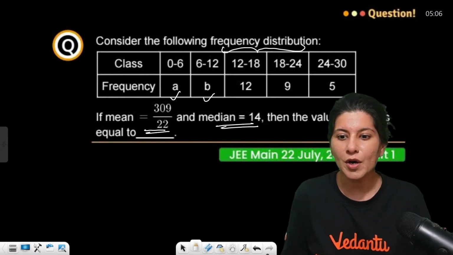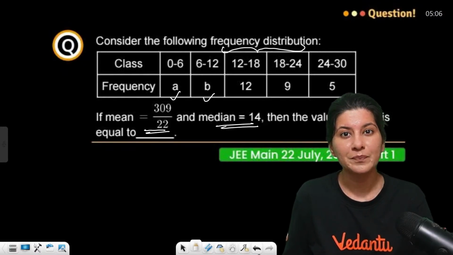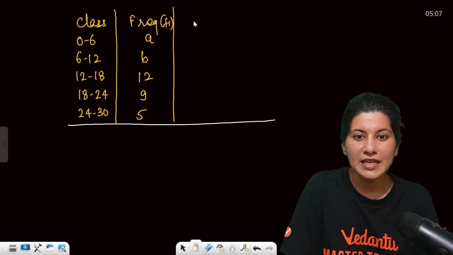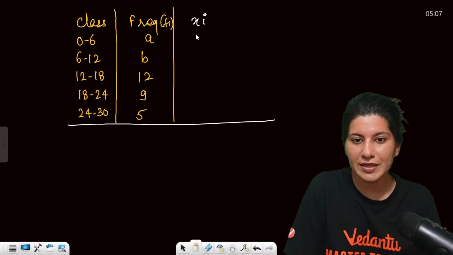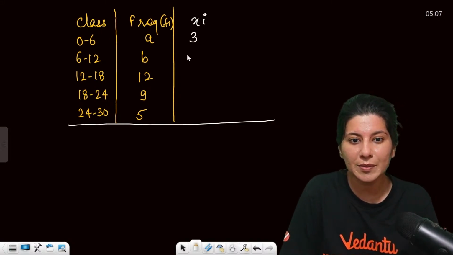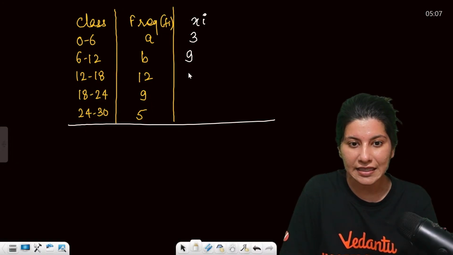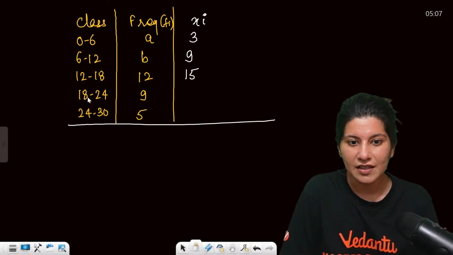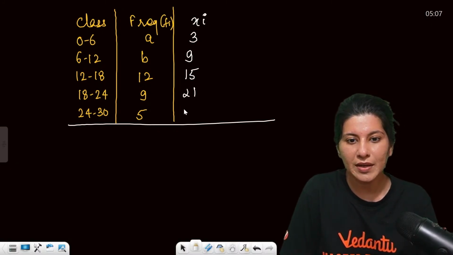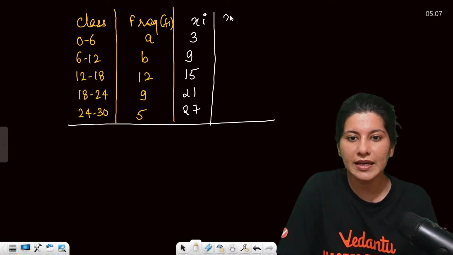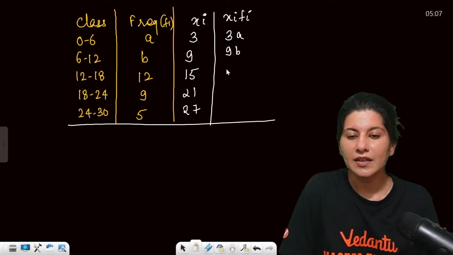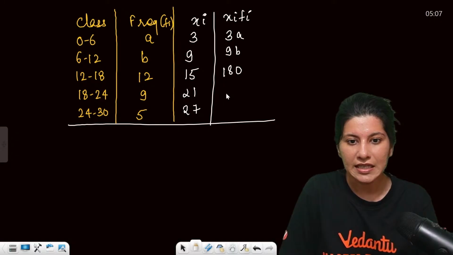form a table of the frequency distribution. So class and frequency are right here in front of you. Now xi will be what? Midpoint of 0 and 6, so 3. 6 to 12, midpoint will be 9. Then 12 to 18, it would be 15. 18 to 24, midpoint of this will be 21, then 27. This is xi, and now xi fi. xi fi is 3a, 9b, then 180, 12 into 15, then 189, then 27 into 5 is 135.